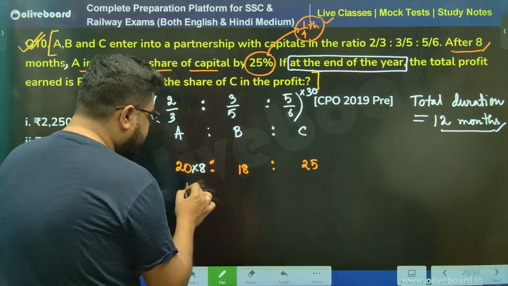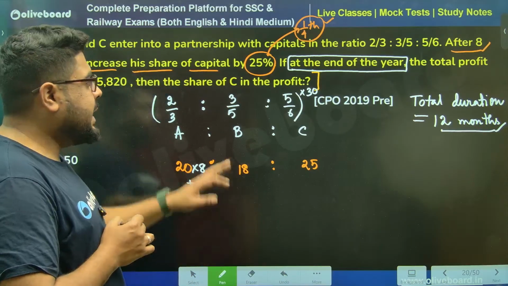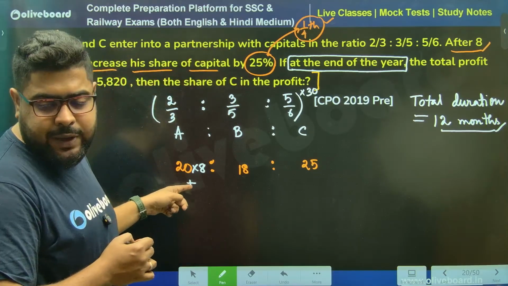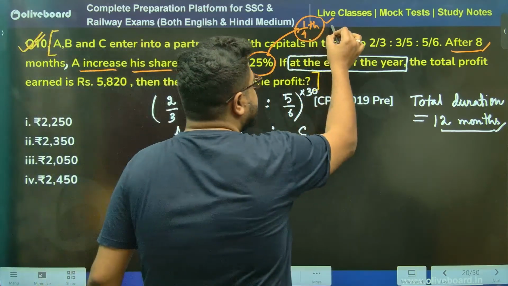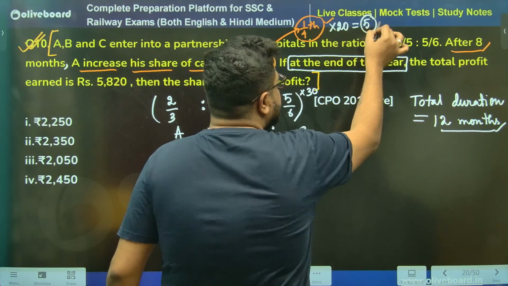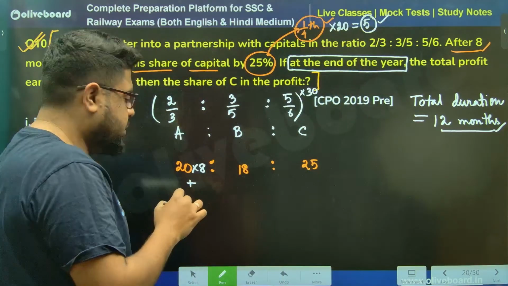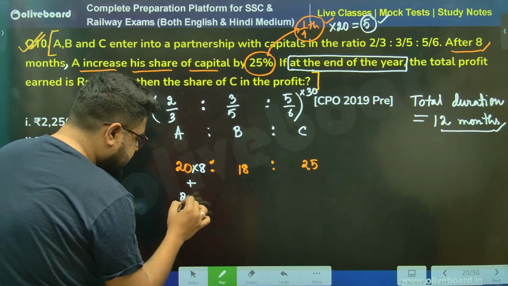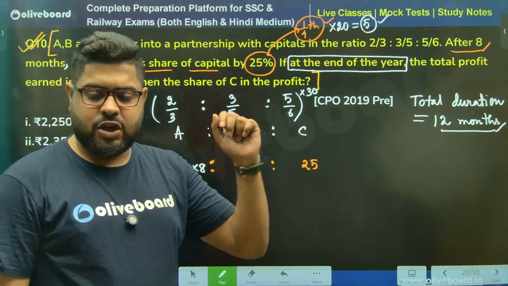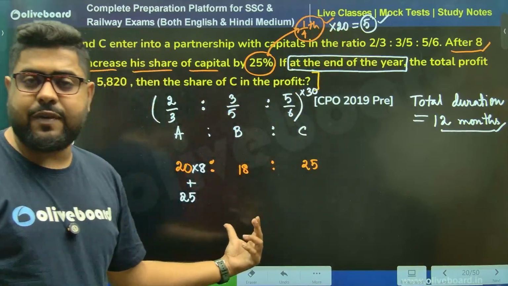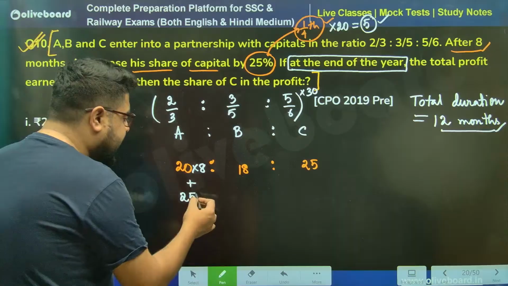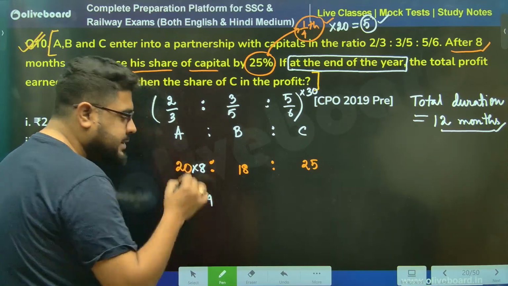For the next 4 months, what is his capital? He increased his capital by 1/4. 1/4 of 20 rupees is 5 rupees, sir. So this much is the increment. So his capital will become 25. Can I say 20 rupees plus 5 is 25? And this is the effective capital for how many months? For the last 4 months of the business.